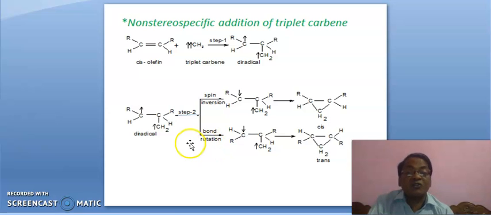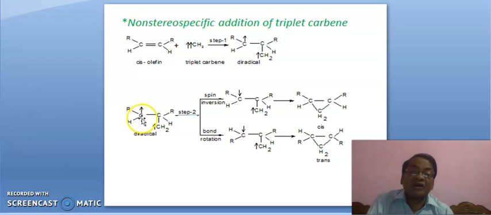But in bond rotation, suppose this bond is rotating, carbon rotates in this manner. This bond rotates so as to give an electron with anti-clockwise spin. This electron is with clockwise spin and this electron is with anti-clockwise spin.